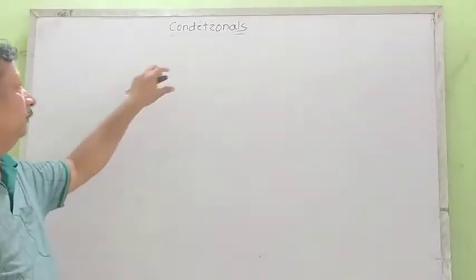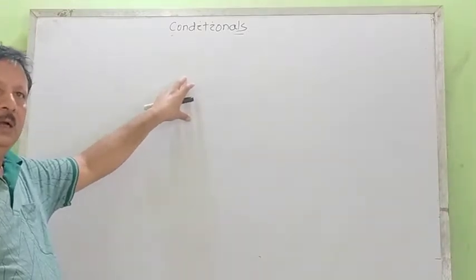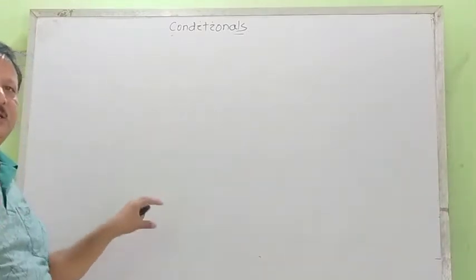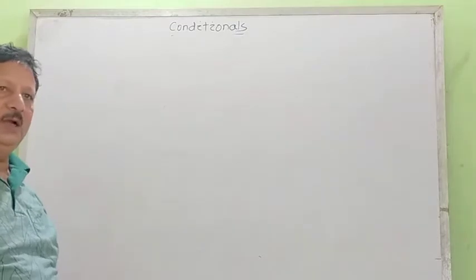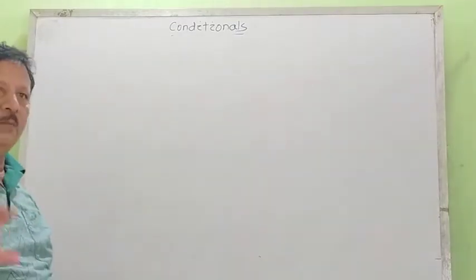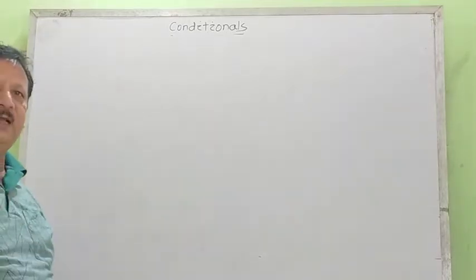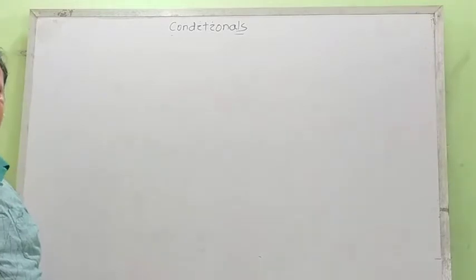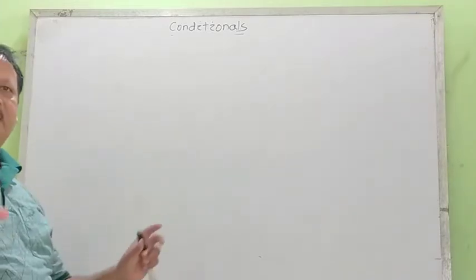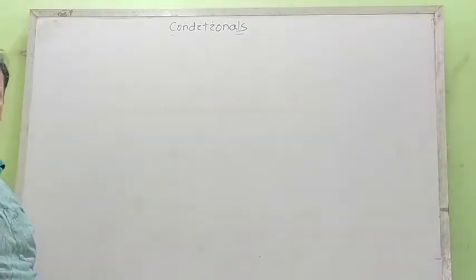Now, after the types of the conditionals and their structure, let us move on to know about certain changes that occur basically in past conditional, in both if clause and main clause. We don't find any sort of change in the second and the third conditionals.